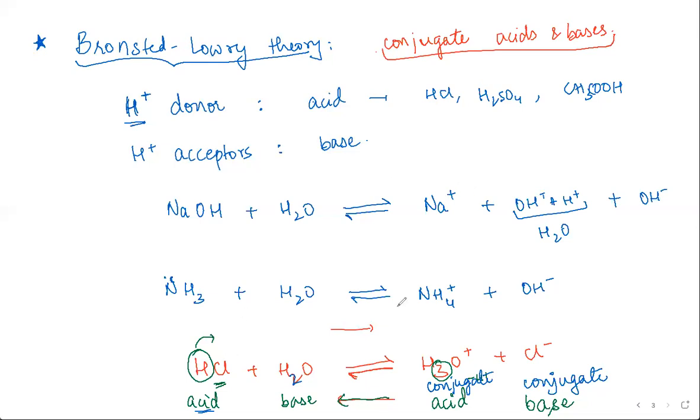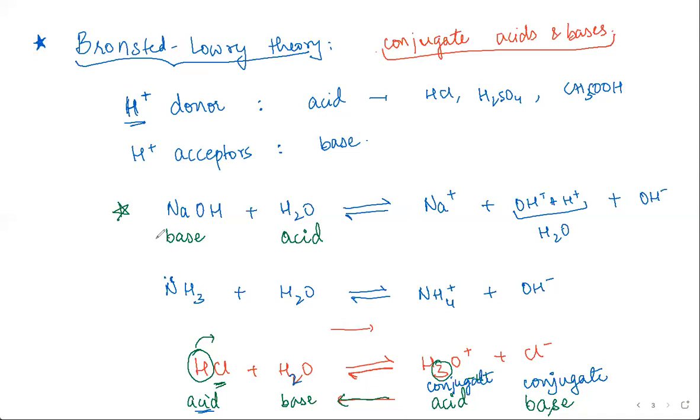Because acids donate a proton, then the species that lost the proton will want to accept the proton again. So that's the reason acids have conjugate bases. Now let's look at the same thing in this reaction. Now NaOH is the base because it's accepting the proton, and H2O is the acid because H2O is the one that's donating the proton, right?